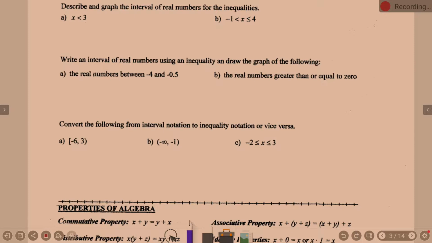Okay, so A, I'm not reading the problem to you. What does A say? X is less than 3. I didn't read it to you because at this point in your life, you should know which sign that is.